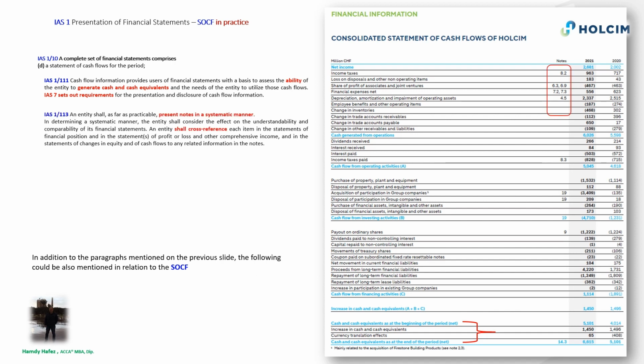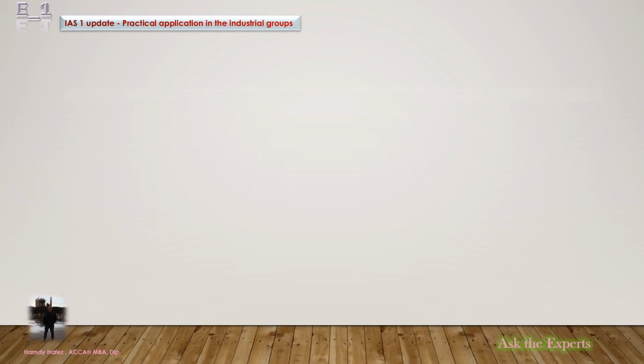The International Accounting Standard IAS 7 sets out requirements for the presentation and disclosure of cash flow information. We can discuss it in the upcoming episodes. The fifth component is notes with summary of significant accounting policies and other explanatory information.